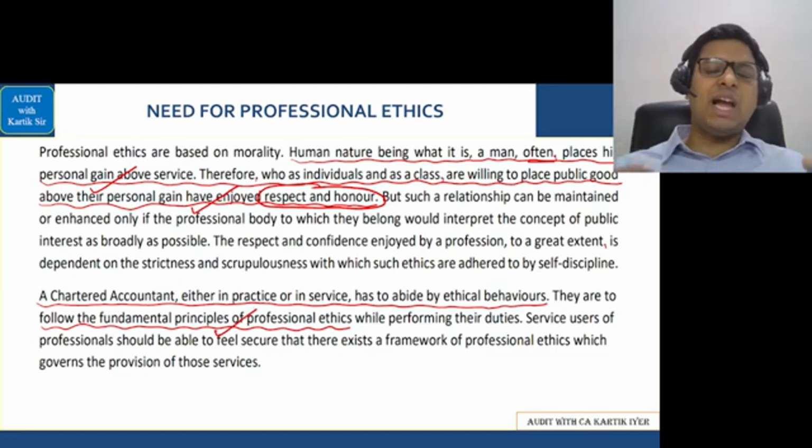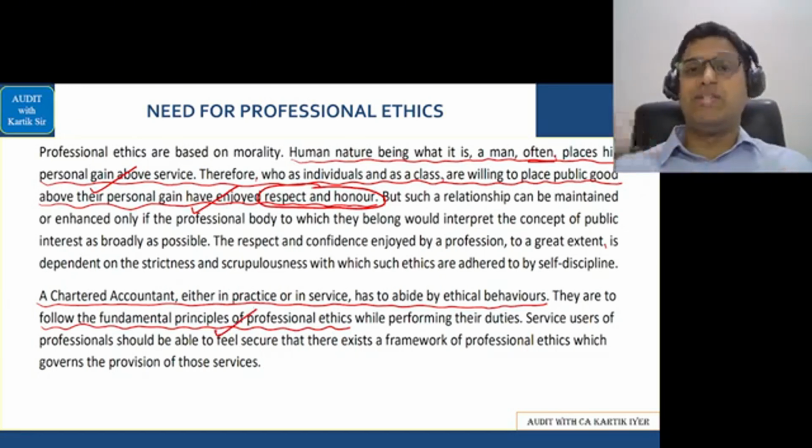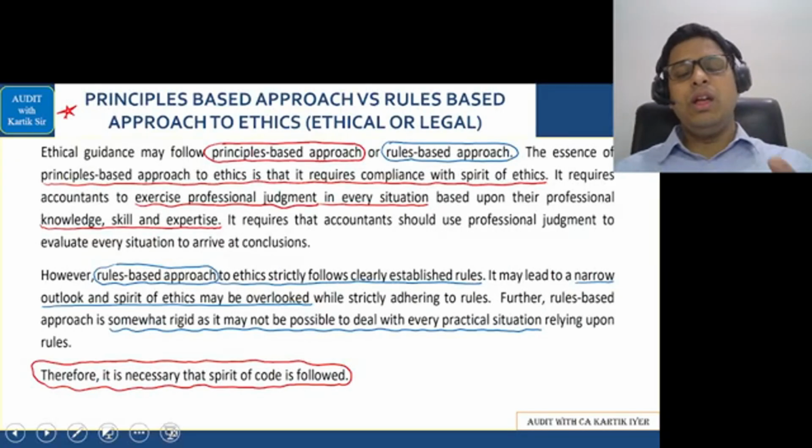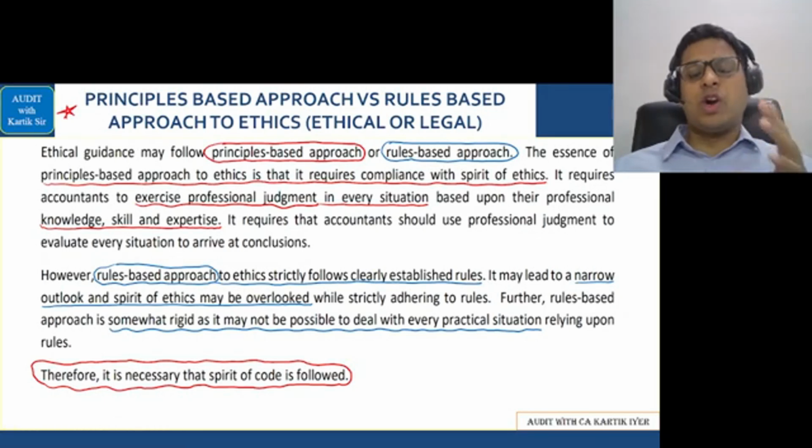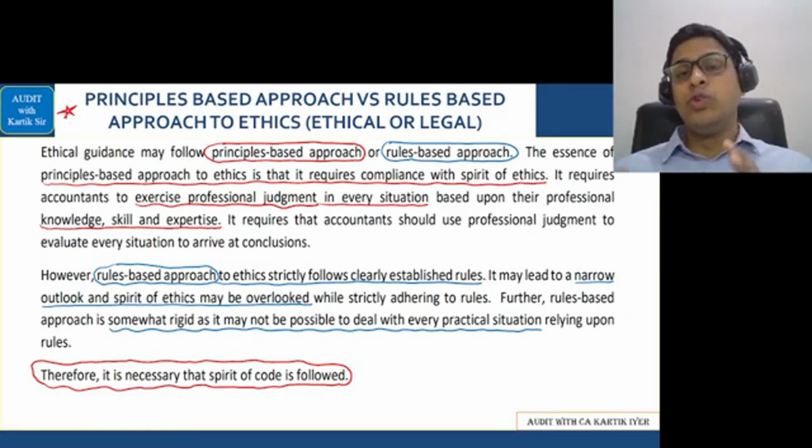And I keep saying that this ethics part is mainly covered in CA Panel. So when you come to CA Panel, you will be learning something called the Code of Ethics. Okay, let's go further. Now here is a very important answer according to me, that is principle-based approach versus rules-based approach in relation to ethics.